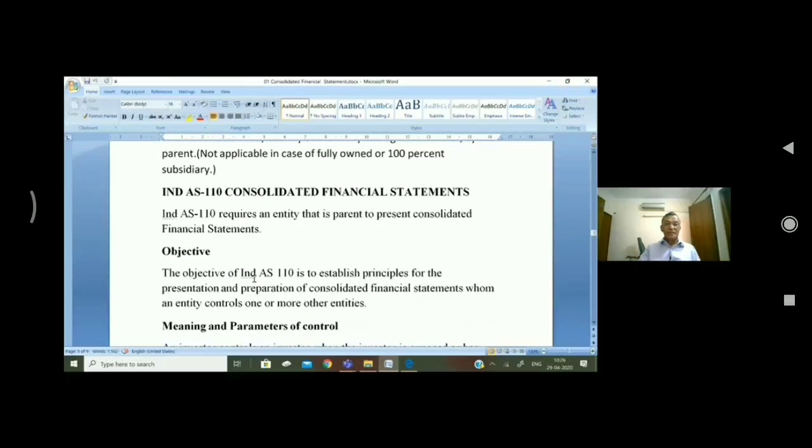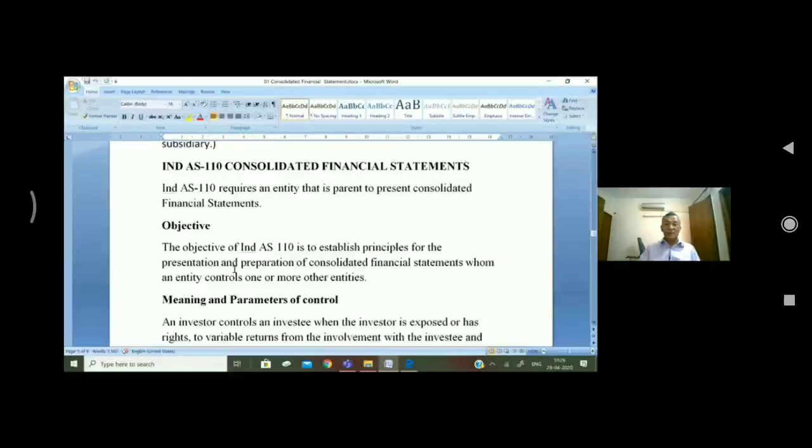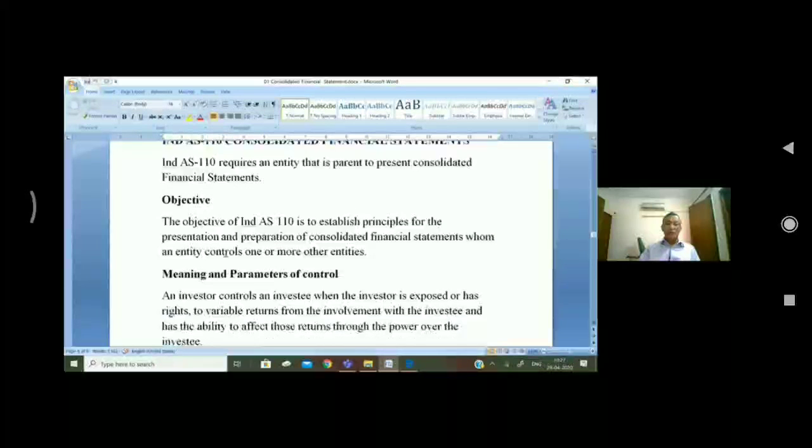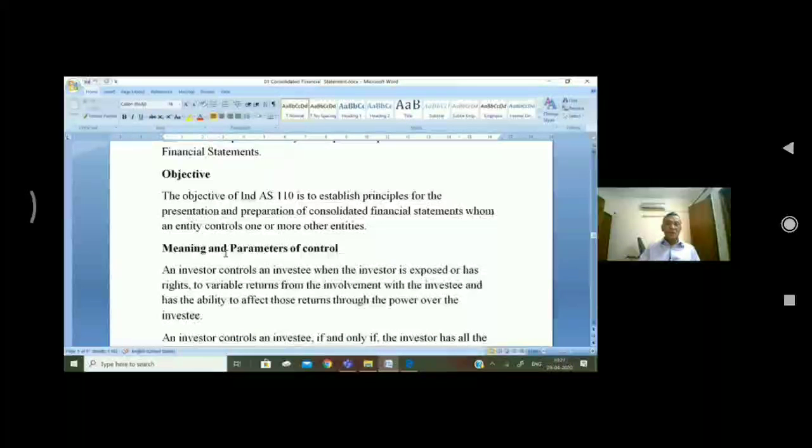Objective of Ind AS 110 is to establish principles for the presentation and preparation of consolidated financial statements, when an entity controls one or more of the entities. It means it will establish the principles, or it will give you the guidelines on the basis of which consolidated financial statements will be presented.